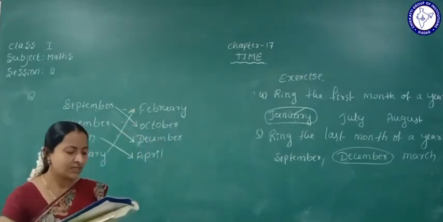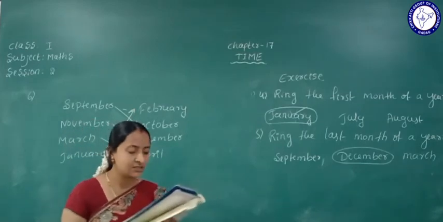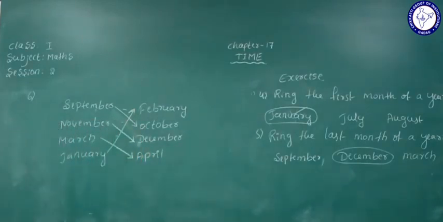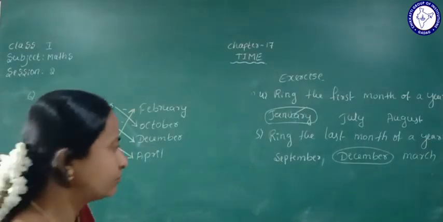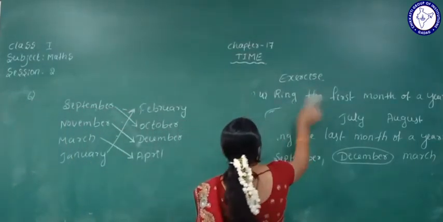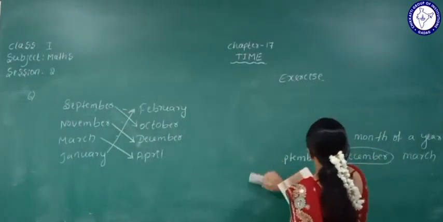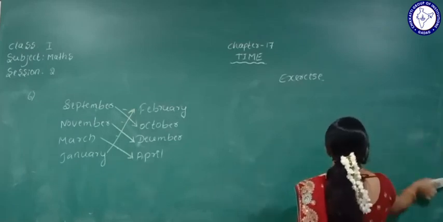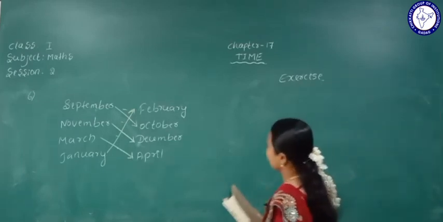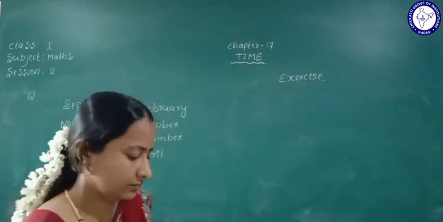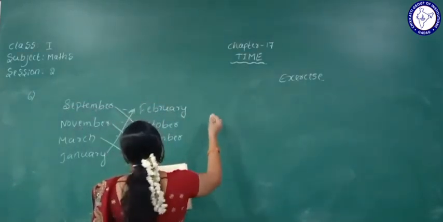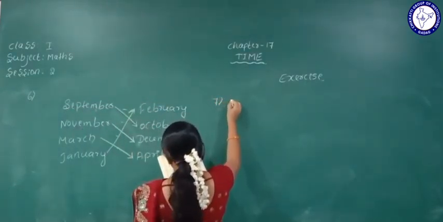Next they have given here: match the months with their previous month, the before month. That is the 7th one.